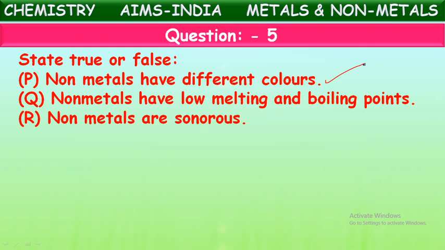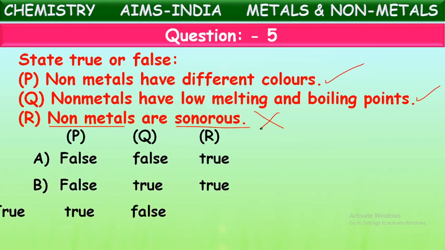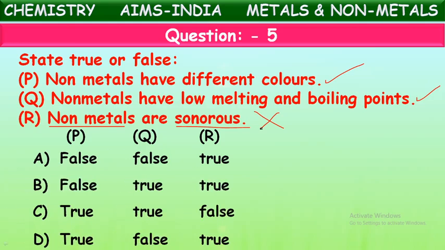Non-metals have low melting and boiling points. That is correct. Next, non-metals are sonorous. Is it correct? Sonorous means they can produce sound on heating. Is it correct about non-metals? No. Non-metals cannot produce sound by heating. They are non-sonorous. See the options now. Which is correct, children? The first two statements are correct. The last statement is wrong. Now the correct option will be this.